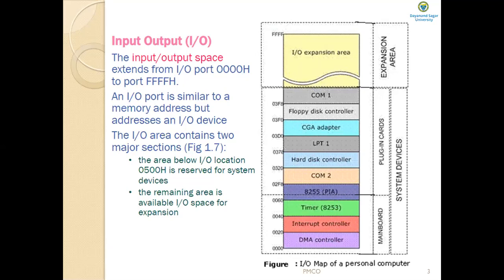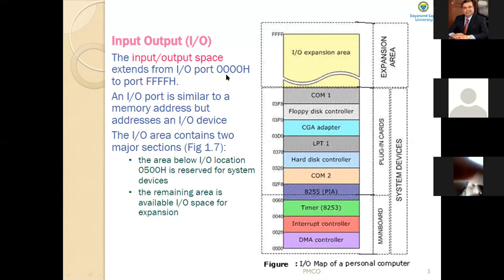And the IO addresses in hexadecimal range from 0000H to FFFFH.